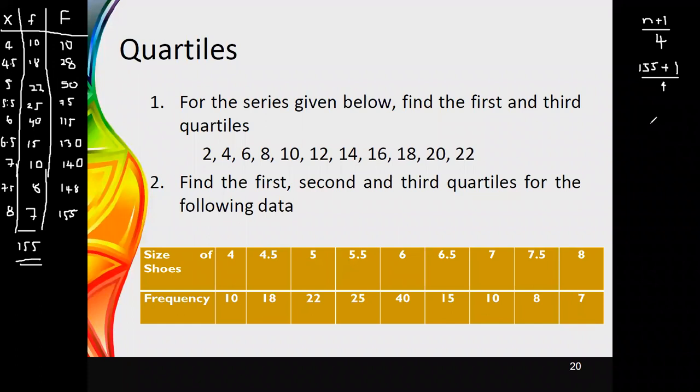Therefore, at the position of the first quartile, second and third can be obtained. The position of the first quartile would be 39, and 2 times this gives the position of the second quartile, and 3 times this gives you the position of the third quartile. It is 117. These are the values you have obtained.